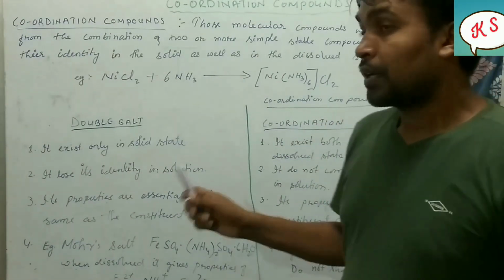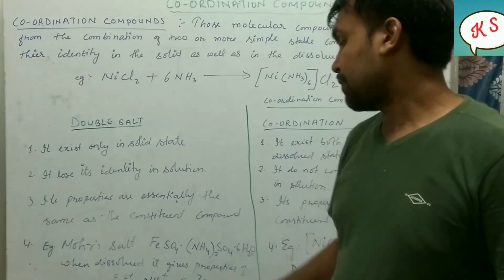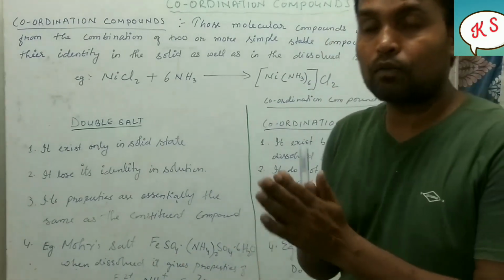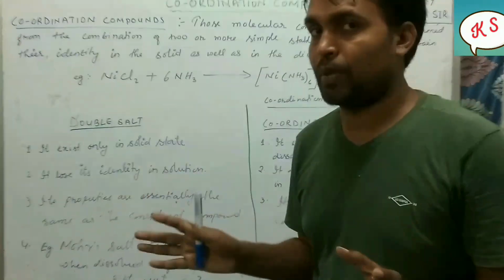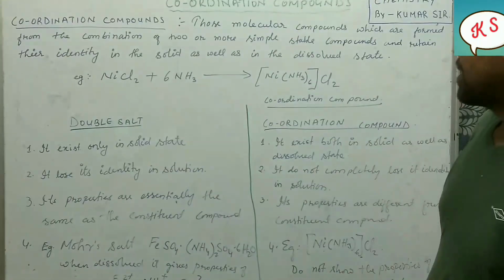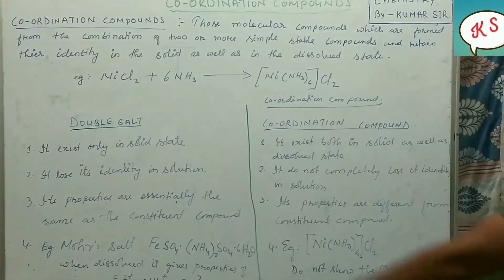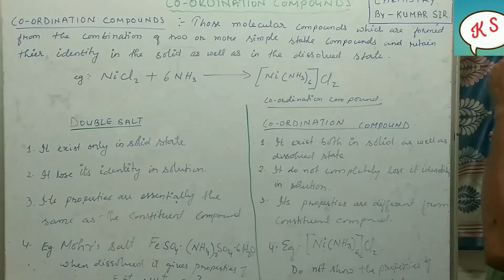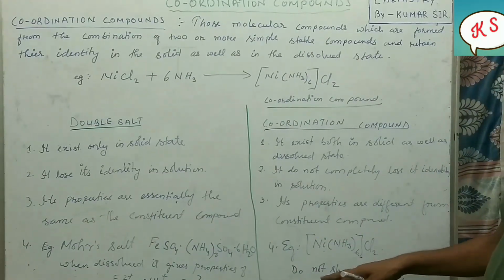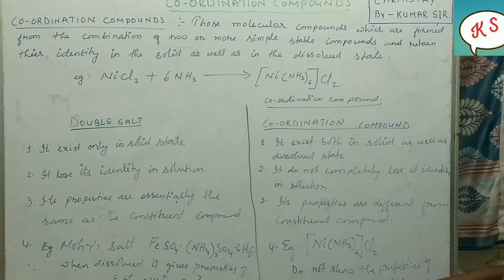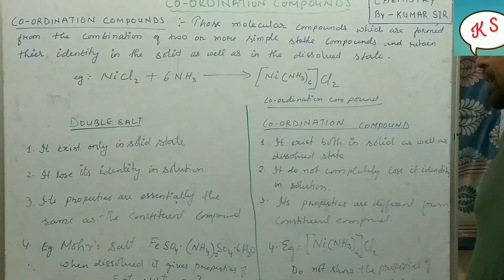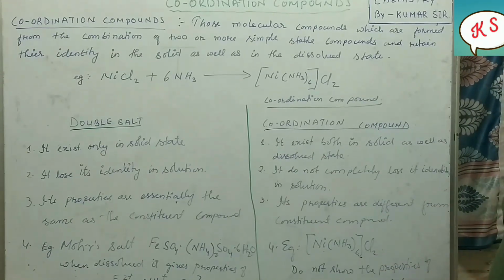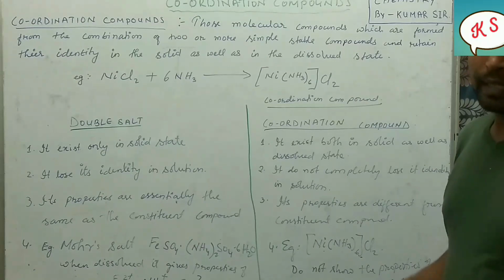They are now representing Fe, NH4, SO4; they are totally separated into constituents. But in case of coordination compounds, when they are dissolved, they do not show the properties of NiCl2 or NH3, that is ammonia.